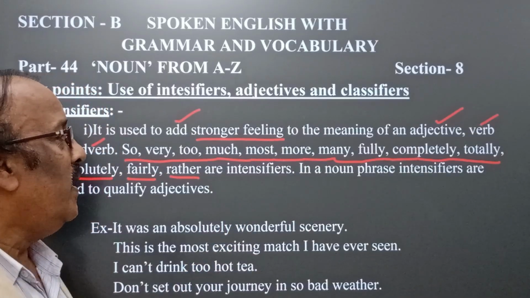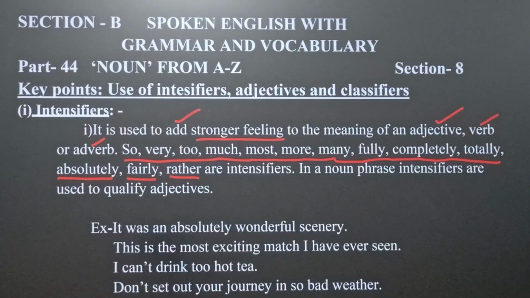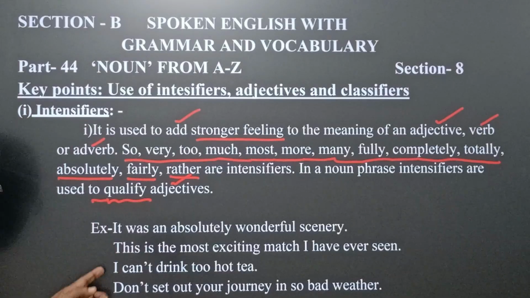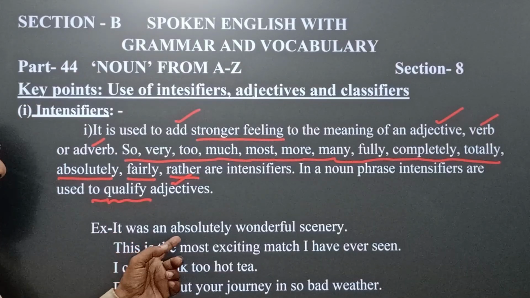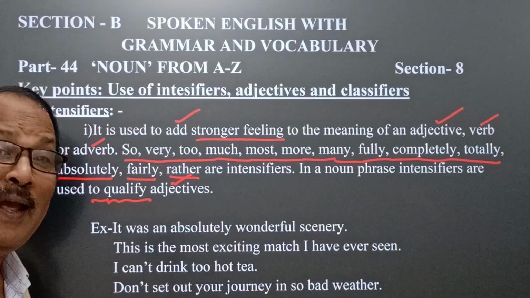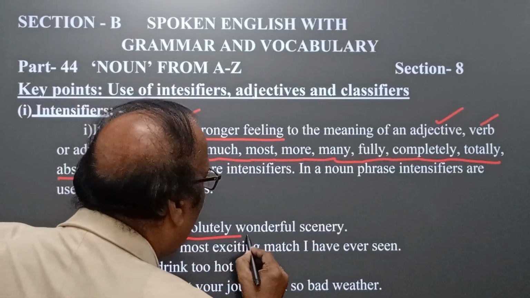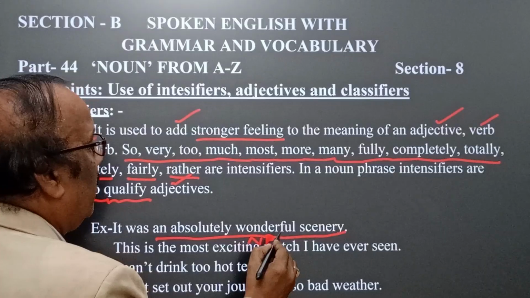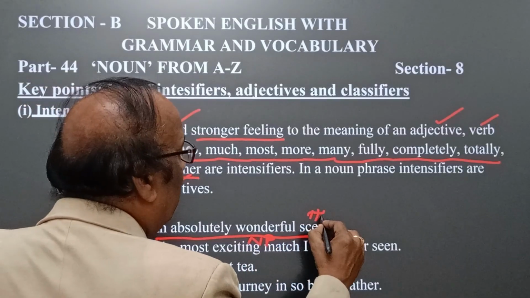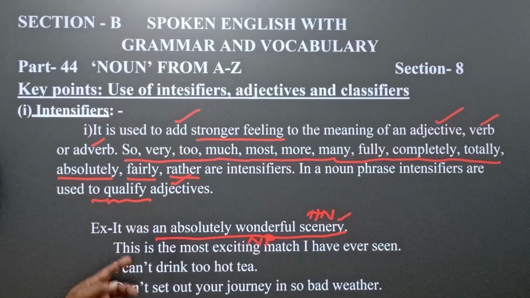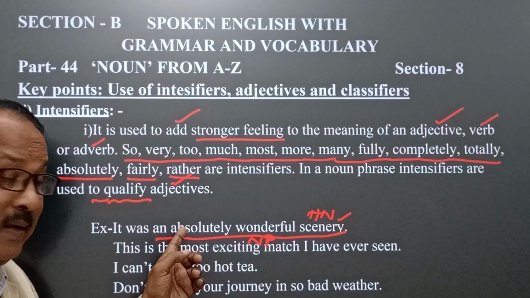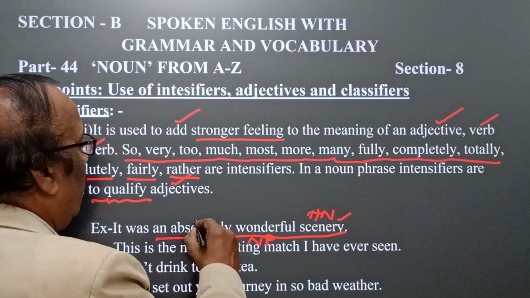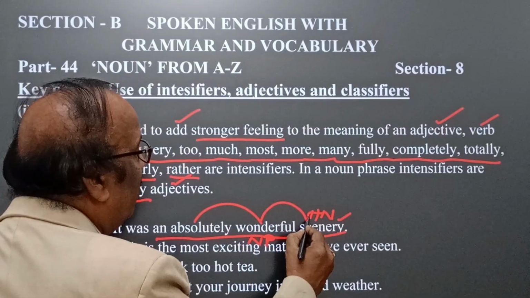In a noun phrase, intensifiers are used to qualify adjectives naturally. See, here we find some examples. Let's see. It was an absolutely wonderful scenery. Yes, here we find an absolutely wonderful scenery is the noun phrase. Yes, and here the head noun is scenery, and absolutely is the intensifier, and here absolutely qualifies wonderful and wonderful qualifies scenery.